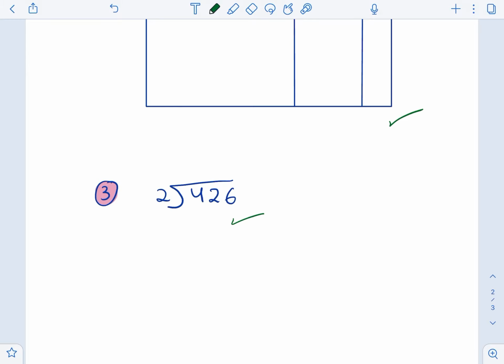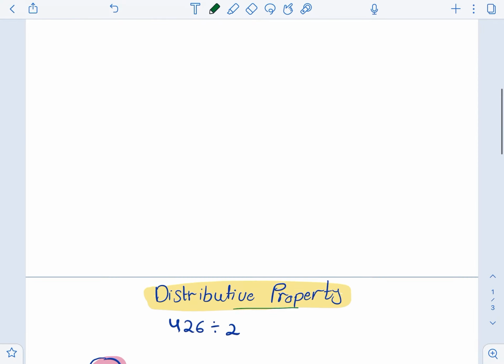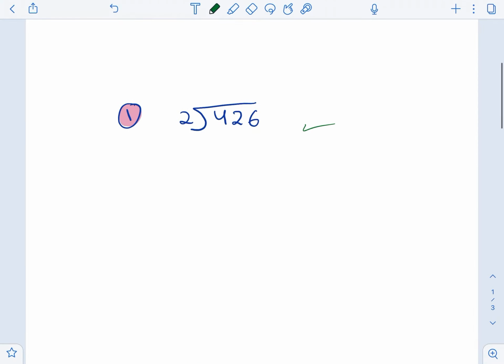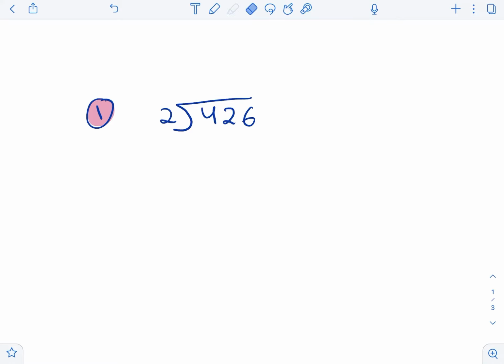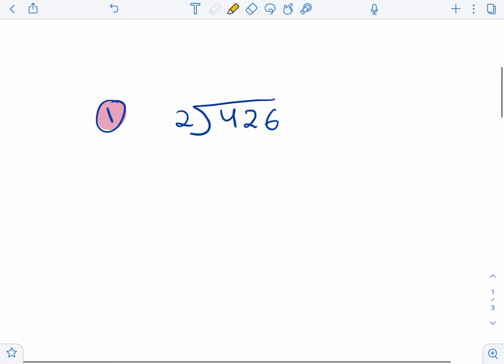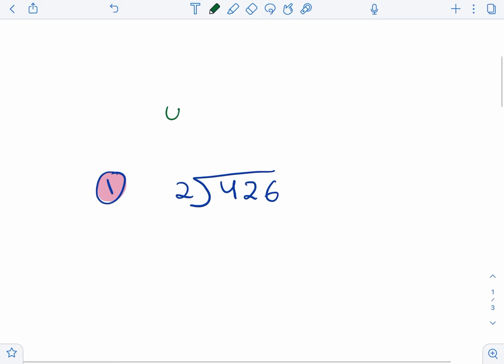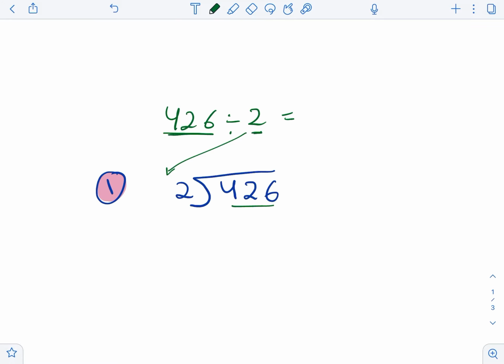So let's see how we can divide 426 using the three different methods. Now let's start with the first method. We start by saying, 426 divided by 2 equals what? Now, the first number we call the dividend. We take it and put it inside like that. And the second number we call the divisor. We take it and put it here outside. And then we start the division process.